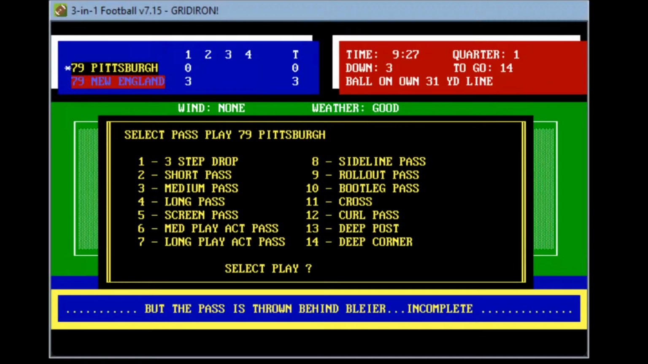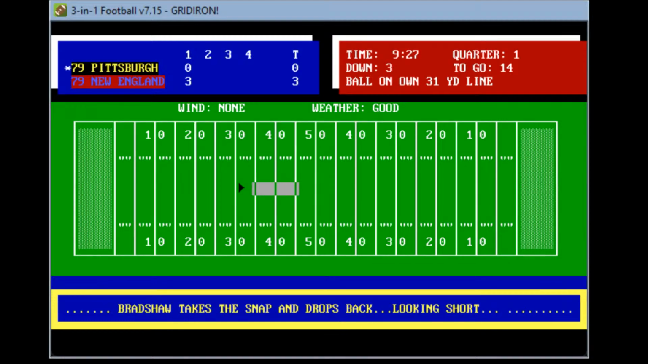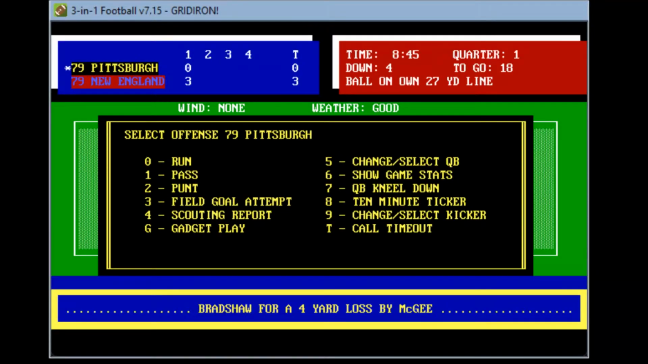They're going to go ahead and pass. They're going to go ahead and go for that short pass. Here we go. Stops back, looking short, looking for Harris. He won't be able to get lost, and it's a 4-yard loss by McGee. So Harris is brought down. Pittsburgh not looking strong early.